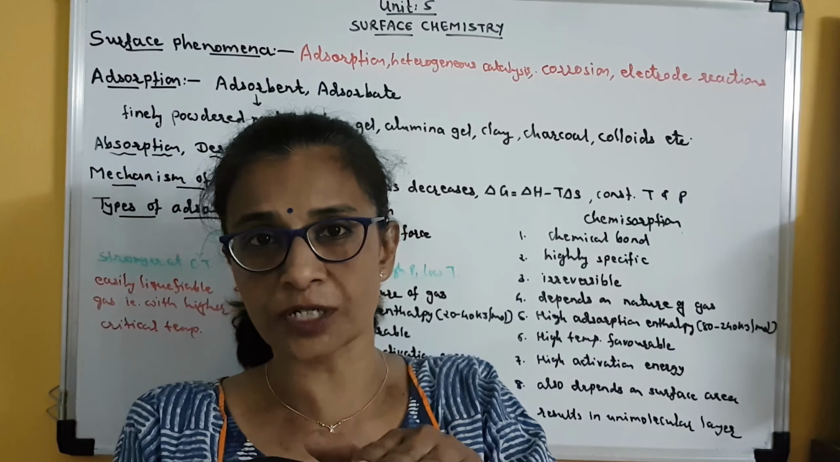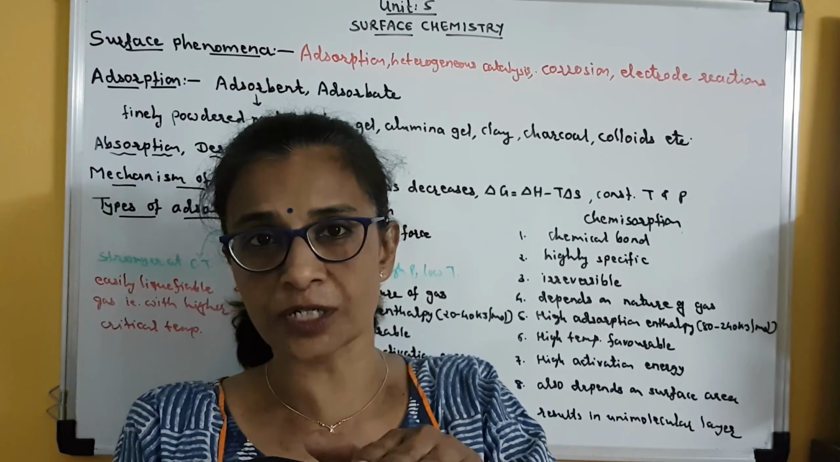It means that if adsorption has to be spontaneous, if delta G has to be negative for adsorption, then delta H must have a sufficiently large negative value. Clear? So in the beginning of adsorption, that delta H is sufficiently large so that delta G becomes negative and adsorption becomes a spontaneous process.